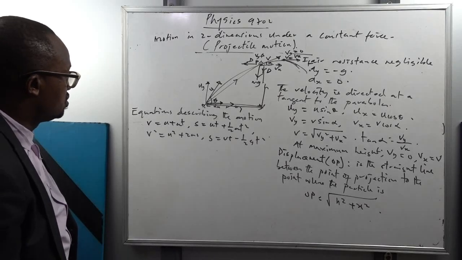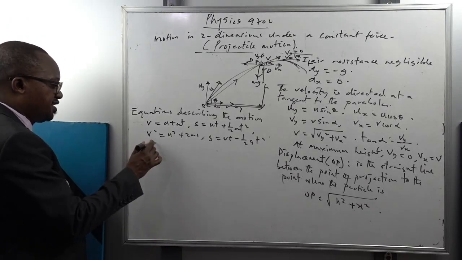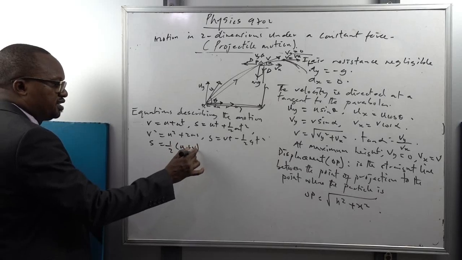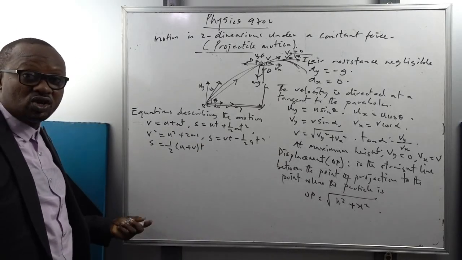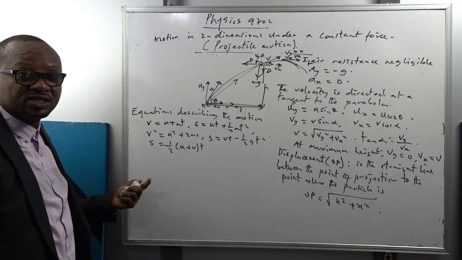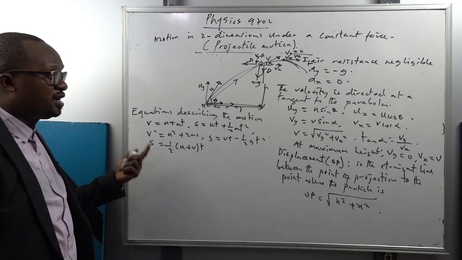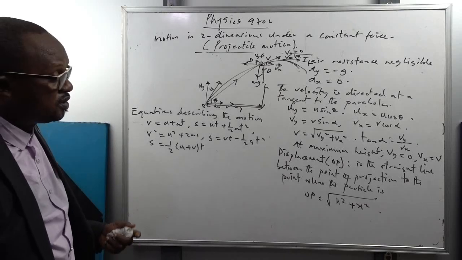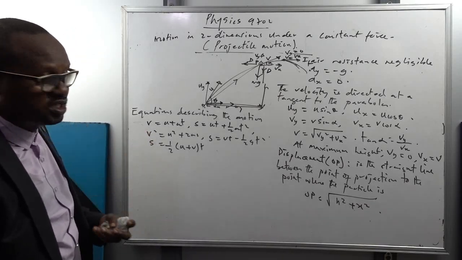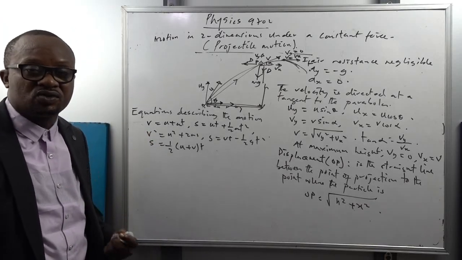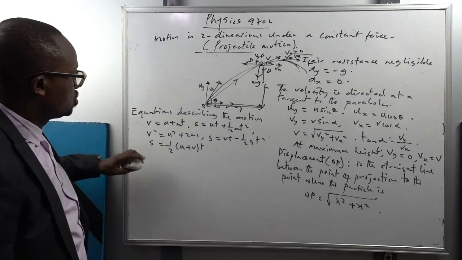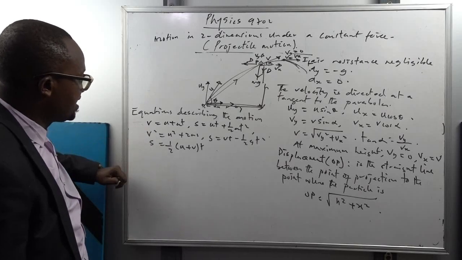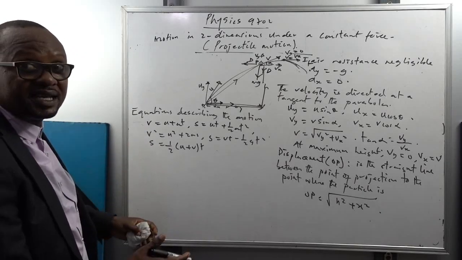Okay. So then of course we also have s is equal to half u plus v times t. What we now want to do is to use this equation to describe the motion of the particle along the horizontal and the motion of the particle along the vertical. What that simply means, we are using this equation to describe the motion of the particle along the y and the motion of the particle along the x. So don't forget that, so I can clean this. This is just a reminder.